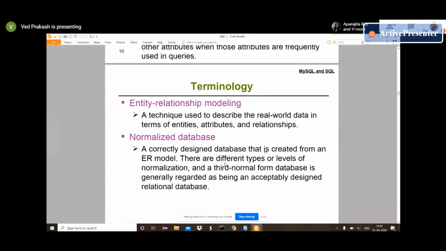Normalized database. Normalizing is a technique in database where instead of providing a single table and duplicating the same data in different tables, we provide small, specialized tables.